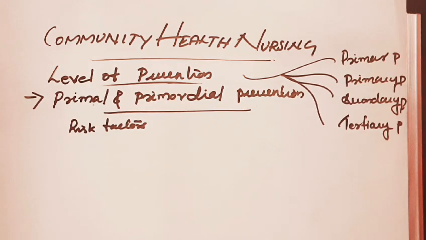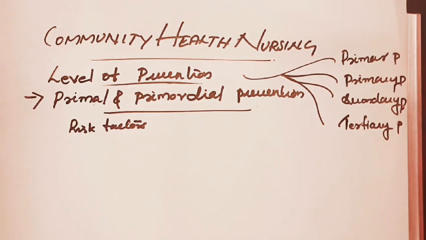Even when they have not yet appeared, we are trying to prevent the risk factors. The main intervention in primordial prevention is through individual and mass health education.